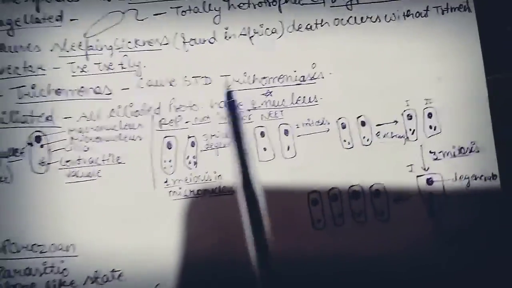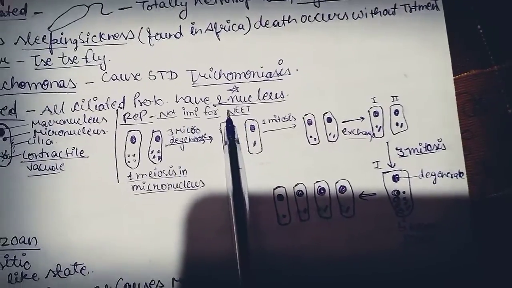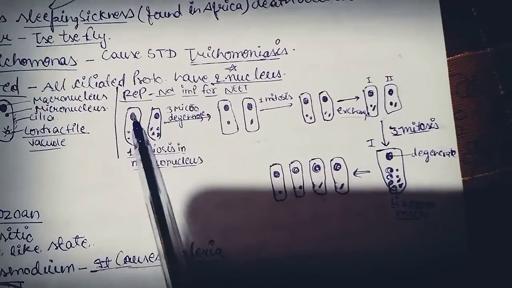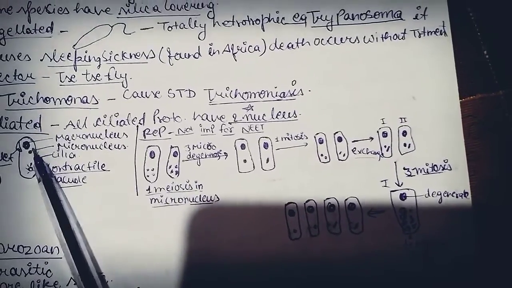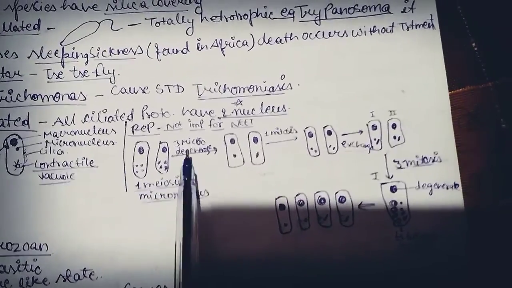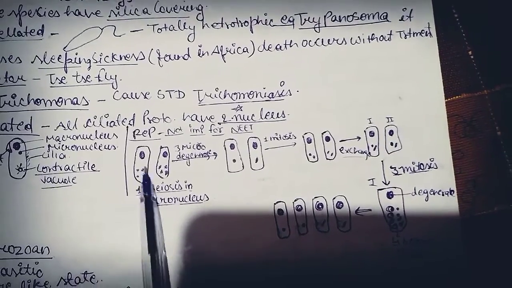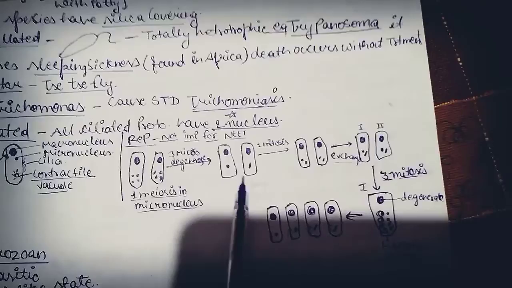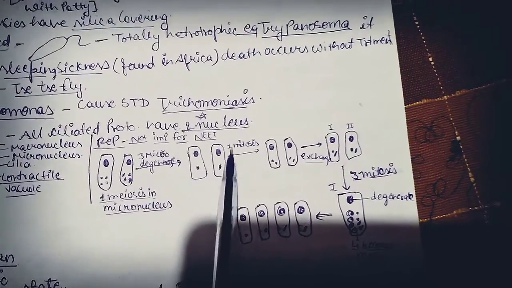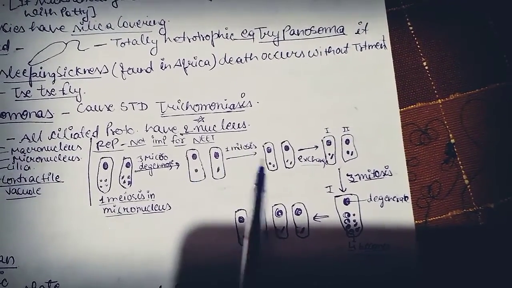Then reproduction, it's not important for NEET, but for understanding, there are two Paramecium. In reproduction, the small one, the micronucleus, helps in reproduction. By meiosis, it makes 4 nuclei. Then out of 4, 3 nuclei degenerate. Then one mitosis occurs, so 2 cells form.